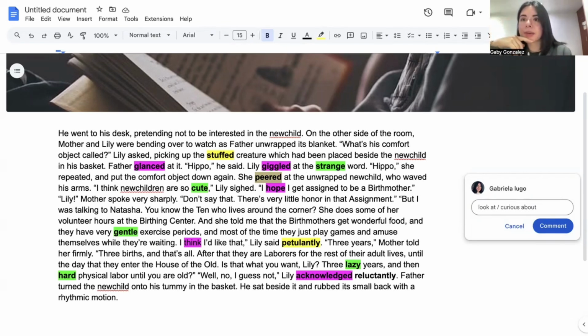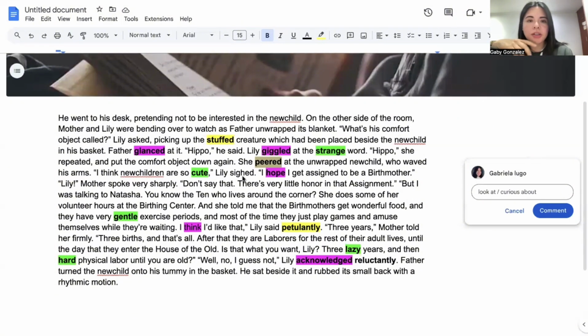That was a visual perception. Visual perception. And then he called it hippo. Lily giggled at that strange word. And then she peered at the unwrapped new child who waved his arm. Waved his arm. Peered.